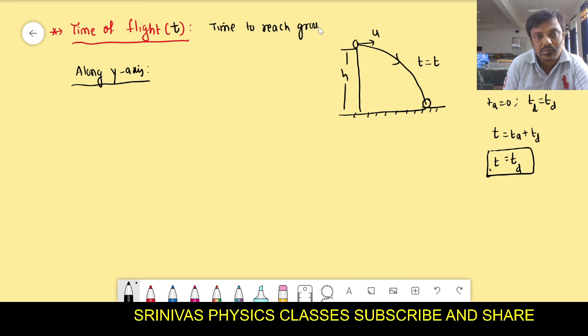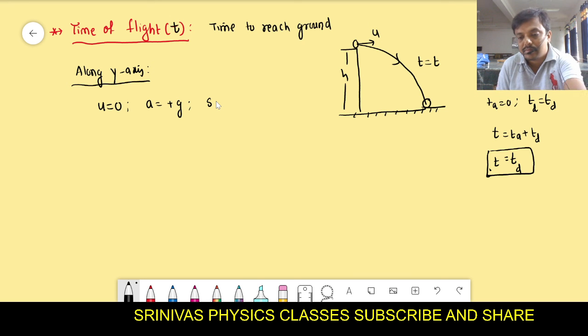Time to reach the ground. Along the y-axis, what are the conditions? Initial velocity is what? 0. We are not throwing along the y-axis. We are throwing along the x-axis, but we are not giving any velocity to go down. We cannot even resolve into components. u is 0 along the y-axis, and along the y-axis acceleration is plus g. Along the y-axis, how much displacement does it take?